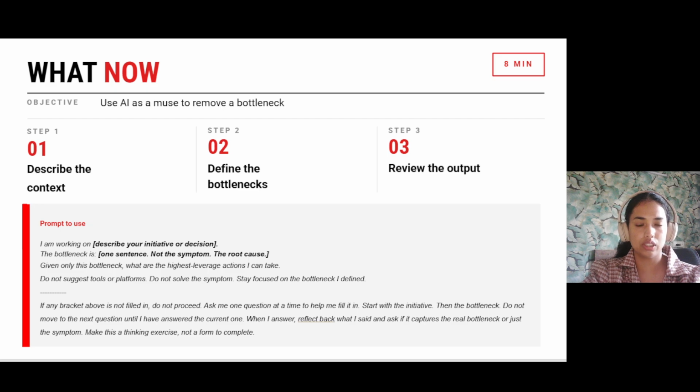We are going to follow 3 steps. Our main objective is we use AI as a muse to remove a bottleneck. First step would be we describe the context to AI. Then second would be we define the bottleneck. And third is we review the output based on our bottleneck.